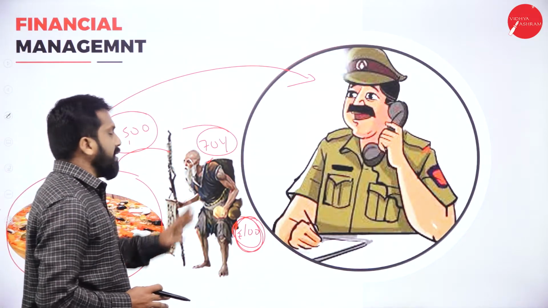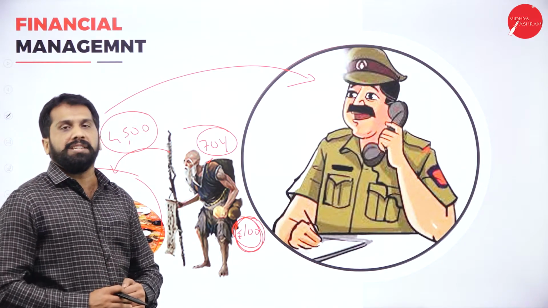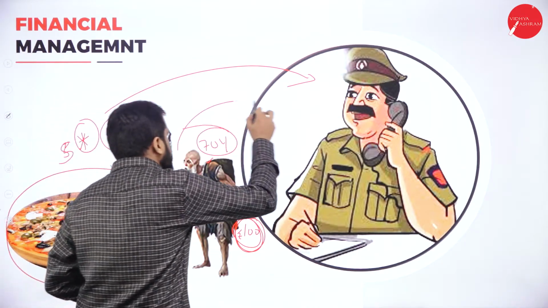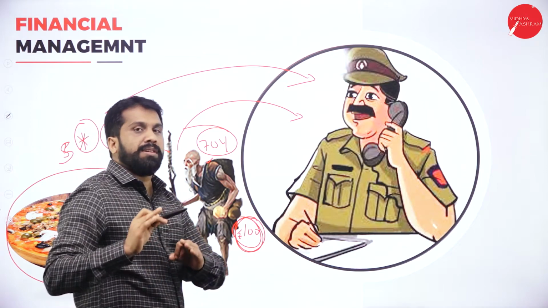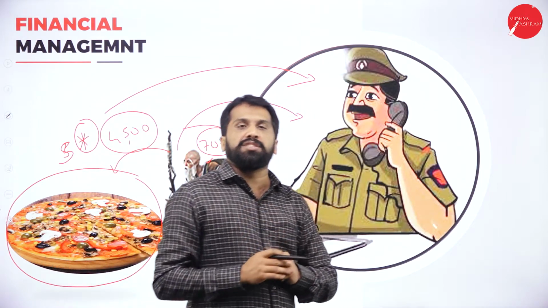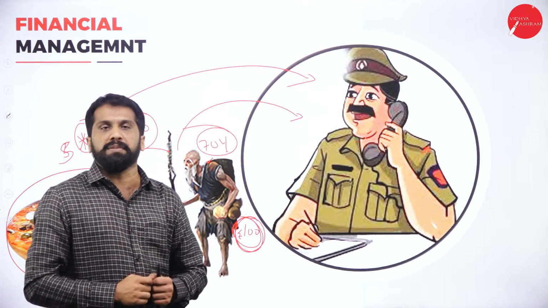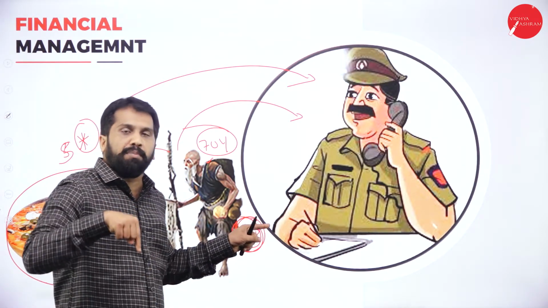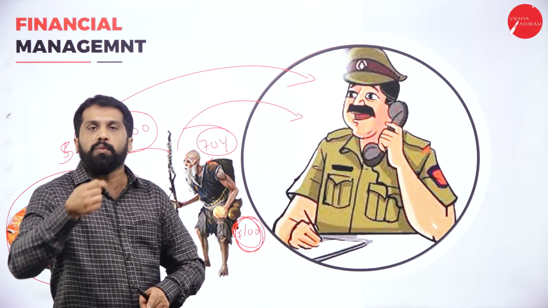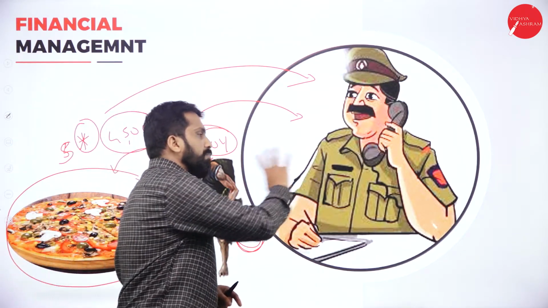Smiling happily, he said, okay, I'll go to the station. So, he went to the station. In the station, what did he do? From his pocket he took 100 rupees. This beggar in the police station took 100 and gave it to the police.